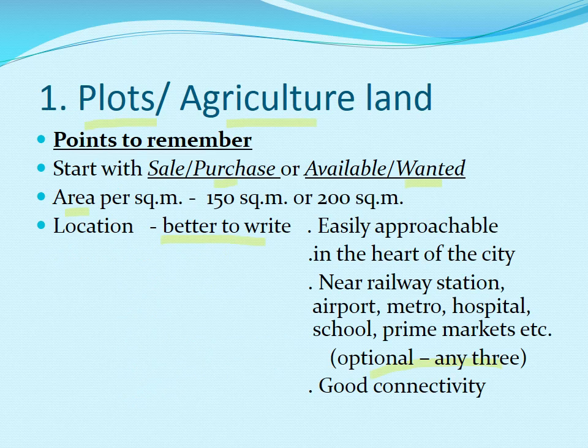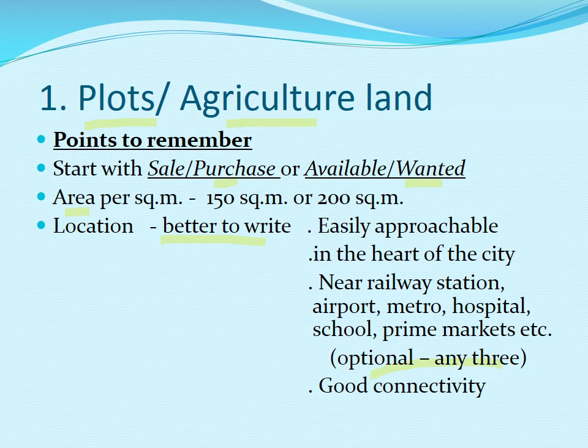So we'll take it one by one and discuss the different keywords that we have to remember while framing an advertisement. First of all, we will discuss plots or agricultural land. Plot means a simple land, nothing is constructed over it.